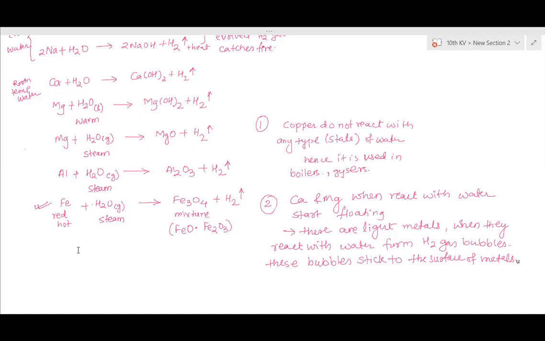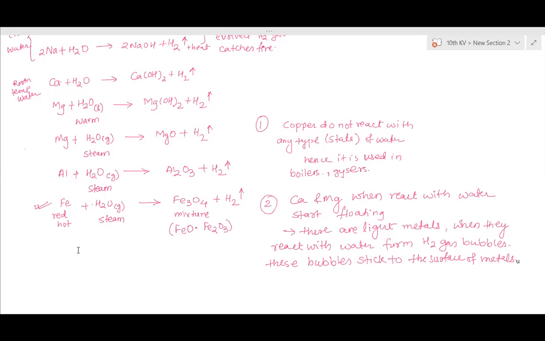In the case of non-metals, non-metals are electron acceptors. They cannot lose electrons. They cannot give electrons to the hydrogen to separate it out. So this is the reason why non-metals cannot react with water to separate hydrogen. So hydrogen cannot be separated, and they do not react with water. They only dissolve in water, no chemical reaction takes place. They dissolve in water, that's it, and give out hydrogen ions and form a few substances only.